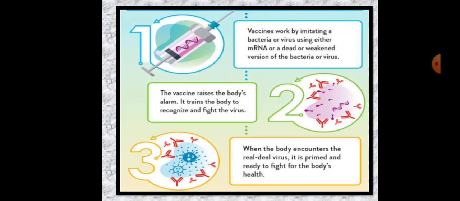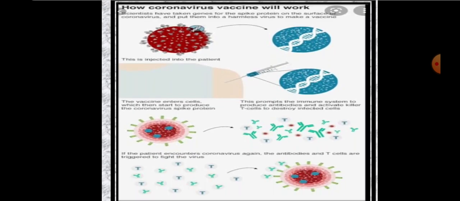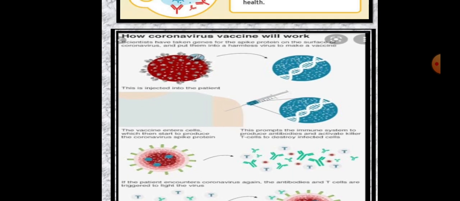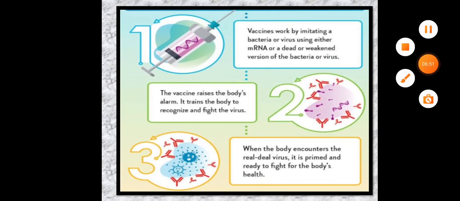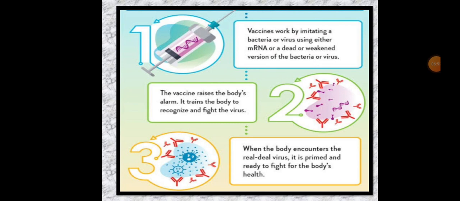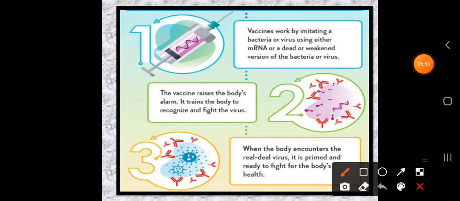Now let us discuss how the vaccine works. In easy language, just keep in your mind what a vaccine means. It is the weakened microorganism. A vaccine works by imitating a bacteria or virus using either RNA or a dead or weakened version of the bacteria or virus. So we are injecting the weakened virus into our body. Then what happens? This vaccine raises the body's alarm.